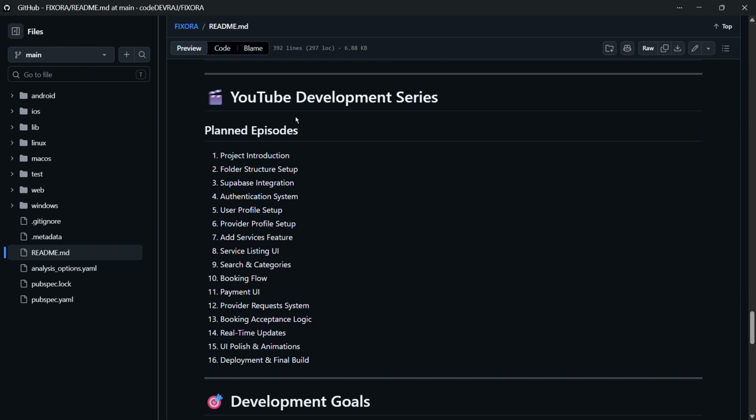The episodes which I planned are: project introduction, folder structure setup, Supabase integration, authentication system, and maybe payment, UPI, I will show you. But as I am also above intermediate, I don't know that much about payment integration such as MobiKwik or Razorpay, where APIs are available.